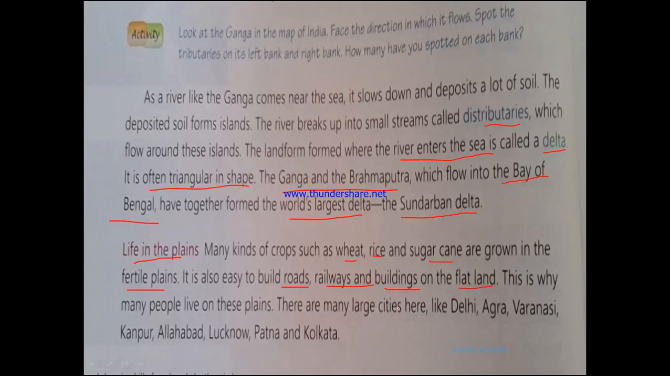So, due to these reasons, many people prefer to live on the plain. There are so many people around us, right? And as many people live on the plains, there are large cities that are formed here. Some examples are Delhi, Agra, Varanasi, Kanpur, Allahabad, Lucknow, Patna and Kolkata. So, Kolkata is a large city, right? We live in Kolkata. So, this is about the northern plain region.